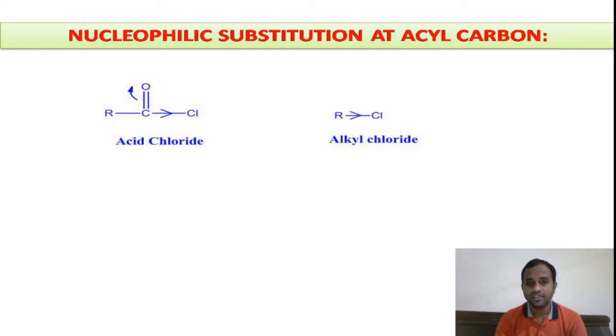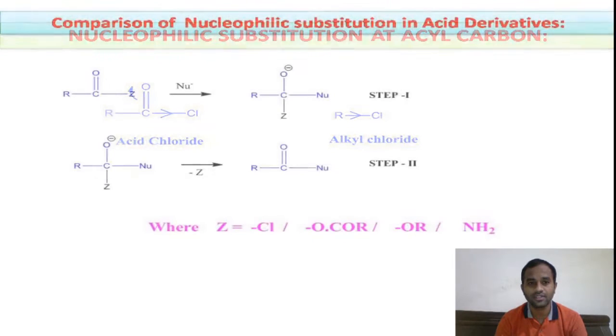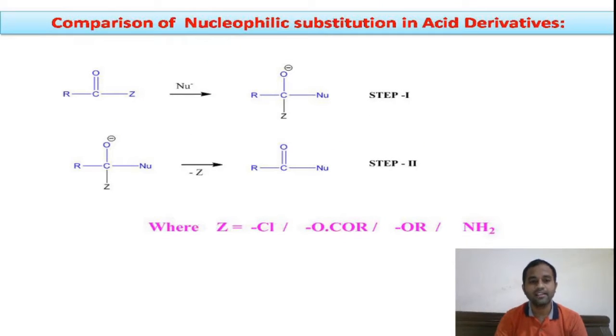If we discuss the mechanism of the nucleophilic substitution reactions in acid derivatives, this is the general mechanism. It involves two steps. You can see in the slide here, RC double bond O Z. This is the general formula of the acid derivative, where Z may be a chloro group. If we replace Z by Cl, we will get acid chloride.